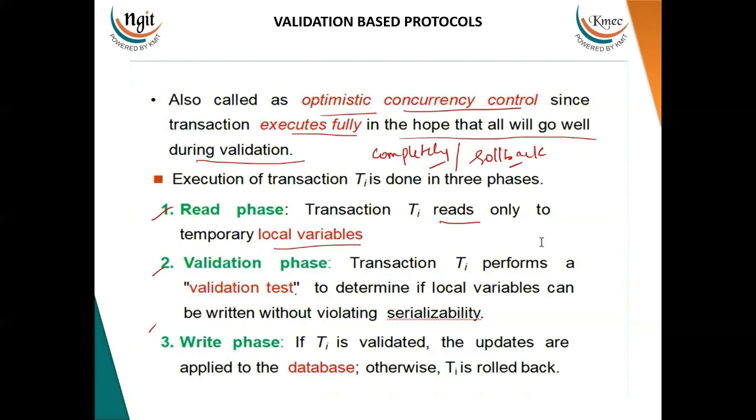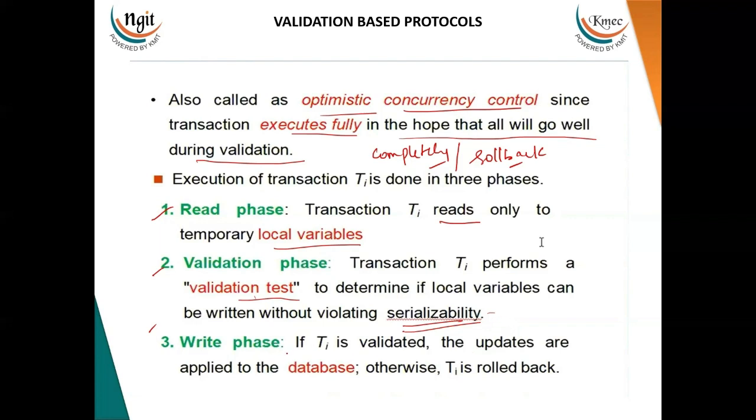Transaction Ti performs a validation test to determine if the local variables can be written without violating serializability. As discussed before, serializability ensures the execution of the transaction takes place one after the other. So when one after the other, the operations are made, then it ensures the consistency in the database. In order to attain serializability, that is, the transactions are executed in parallel, as a result, every transaction has to undergo this particular validation test. If it is a non-serial schedule, then we should be able to provide the serializability. Only then we are able to retrieve the consistent data whenever we require. So validation phase will always check for the serializability within the non-serial schedules.